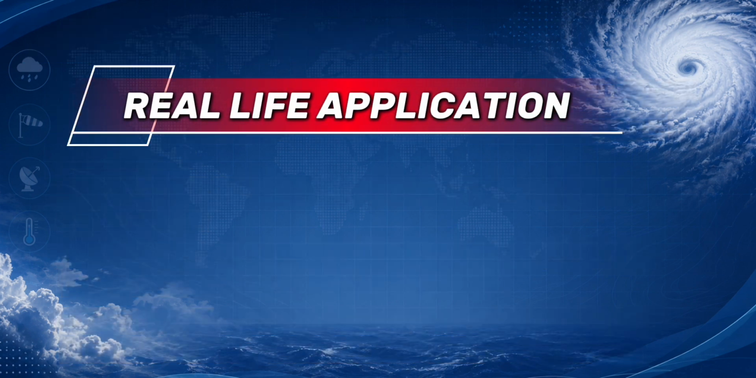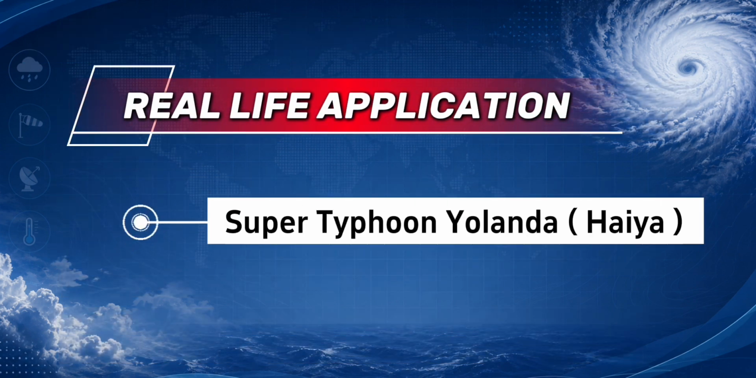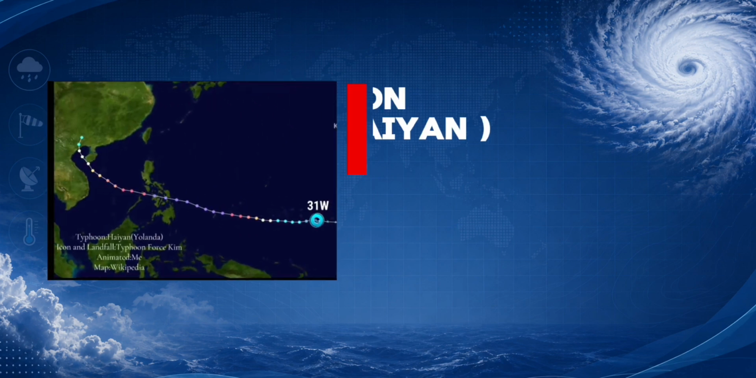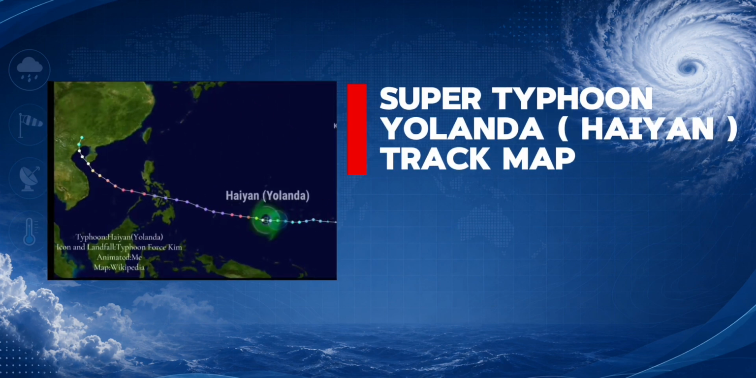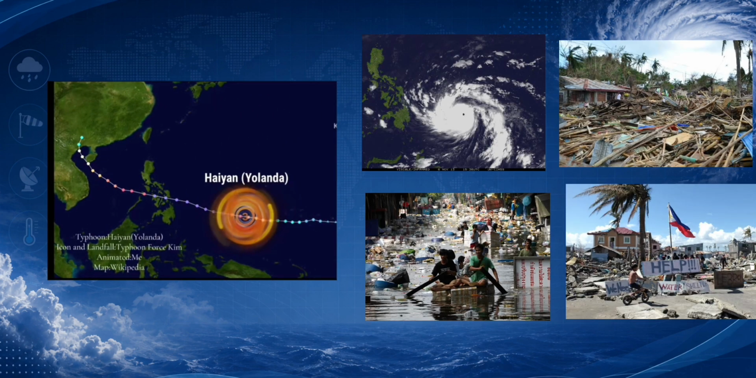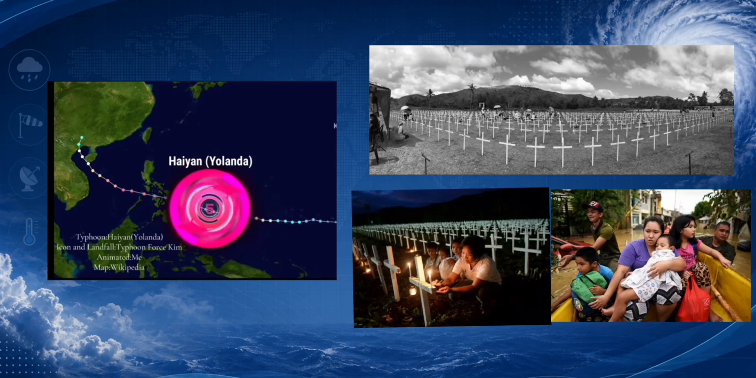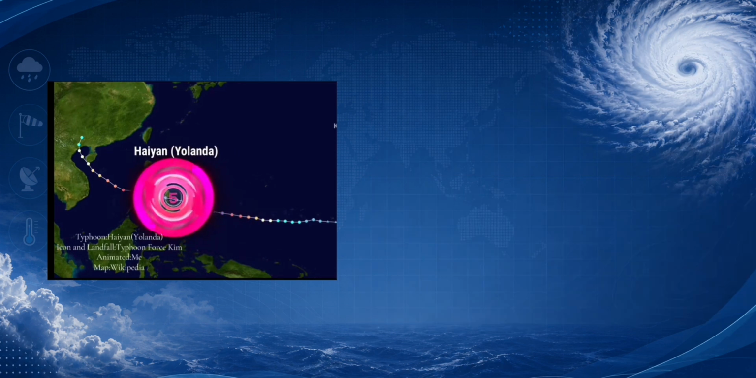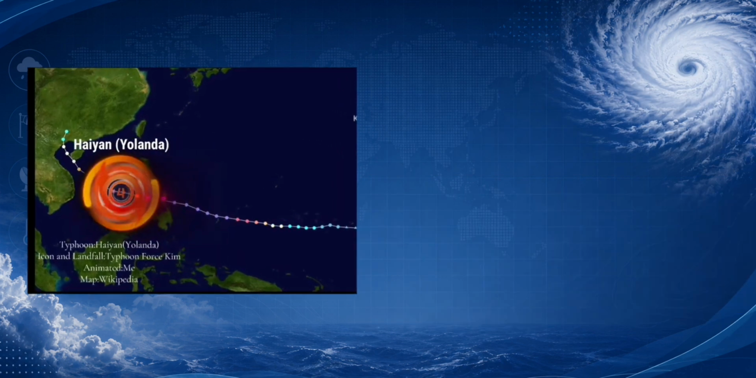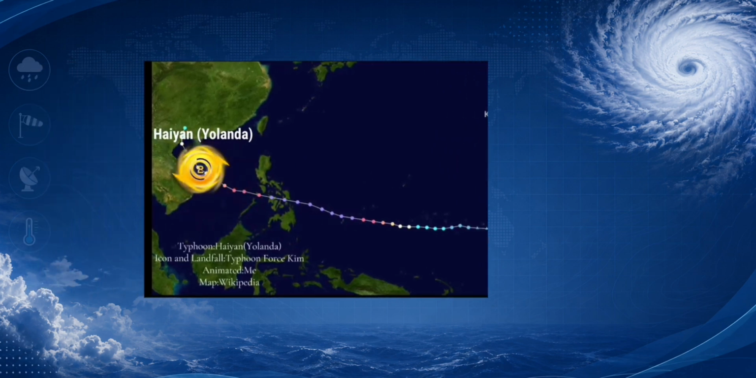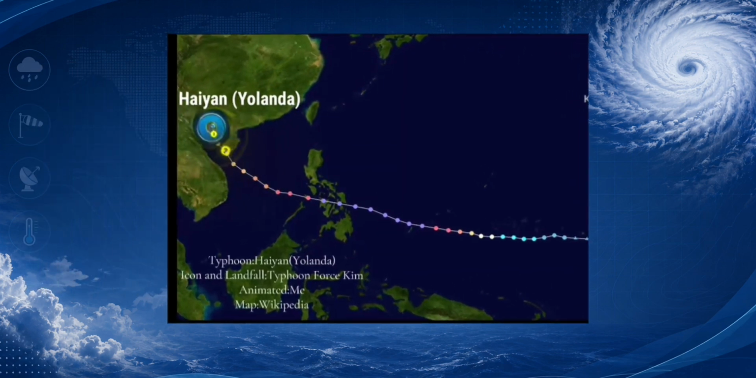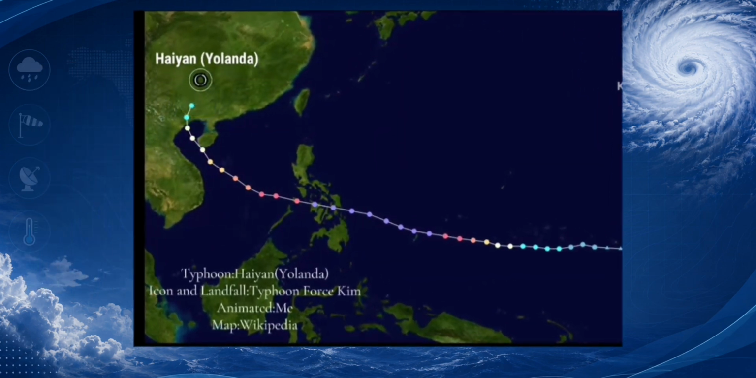In 2013, Super Typhoon Haiyan, also known as Yolanda, became one of the strongest tropical cyclones ever recorded, causing widespread destruction across the Philippines and claiming thousands of lives. This tragedy highlights the importance of understanding how tropical cyclones form, how they are classified, and why following weather advisories and preparing for disasters can help save lives and reduce damage.